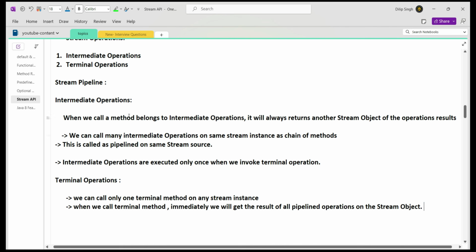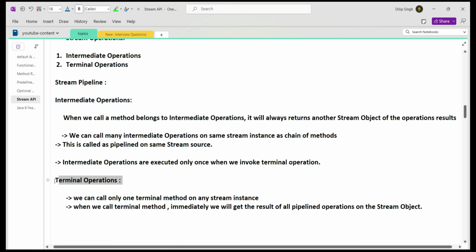So the overall point we have to understand here is that we can call any number of intermediate operations or intermediate methods on the same stream object, but at the same time we can call only one terminal method on the same stream, and immediately we are going to get the result of all those operations once we invoke the terminal method.